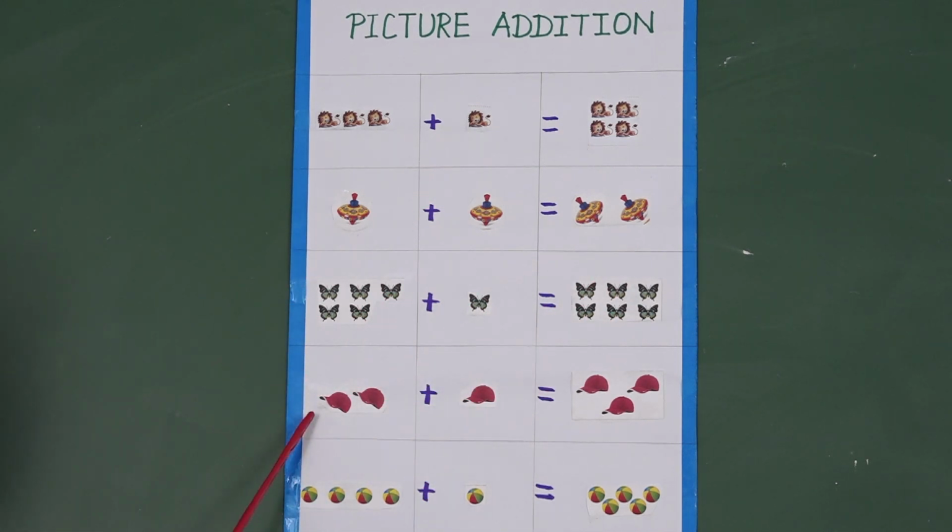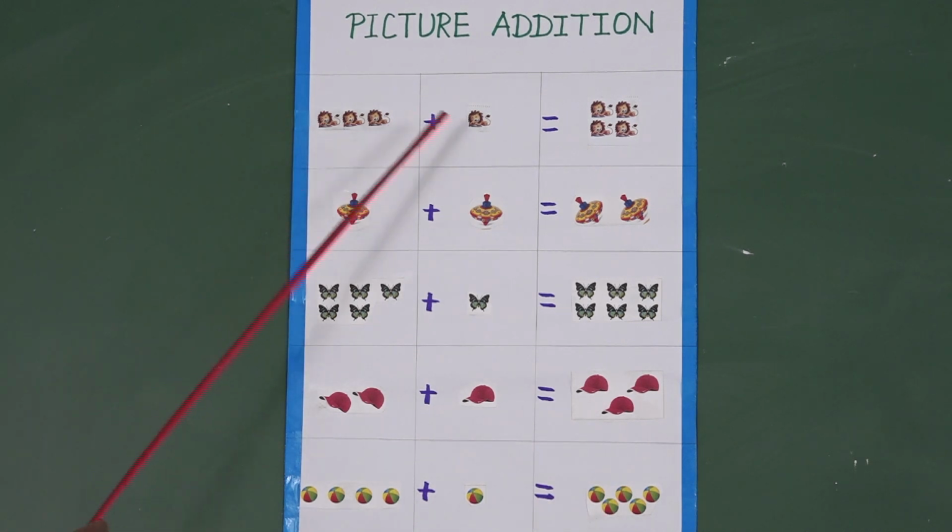How many caps are here? 1, 2. How many cap is here? Only 1. How many caps are here? 1, 2, 3. So 2 and 1 more are 3. How many balls are here? 1, 2, 3, 4. How many balls is here? Only 1. How many balls are here? 1, 2, 3, 4, 5. So 4 and 1 more are 5.